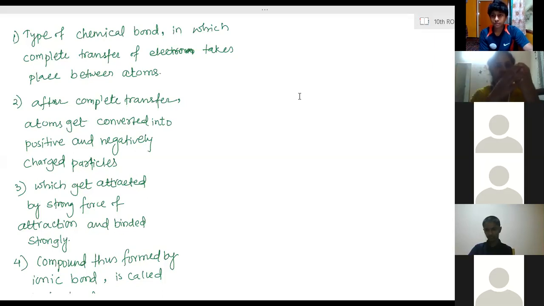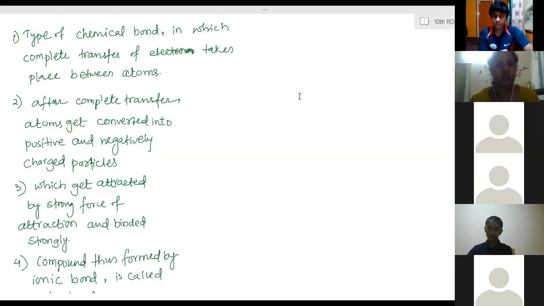This is one atom, this is another atom. So when they share electrons, those electrons should revolve around this atom also and this atom also. To make this possible, they have to stick together. They have to be close together. So due to that, whatever the force of attraction created between them is called a covalent bond, and the compound is called a covalent compound.